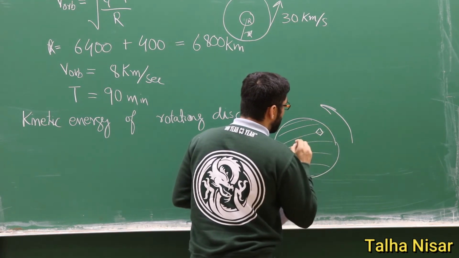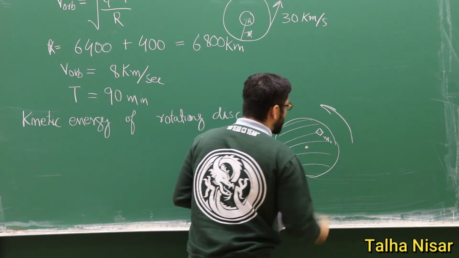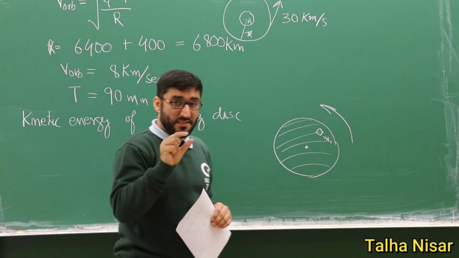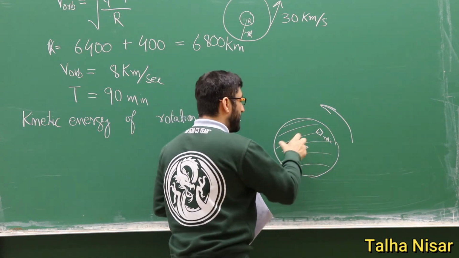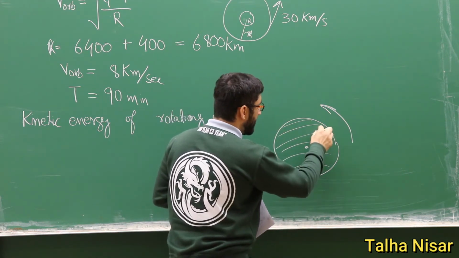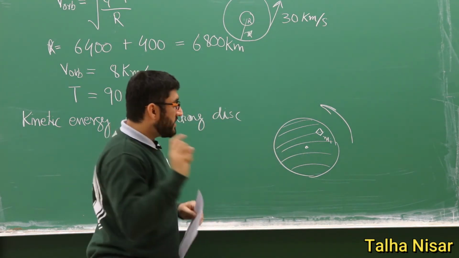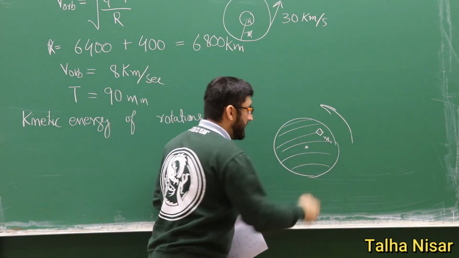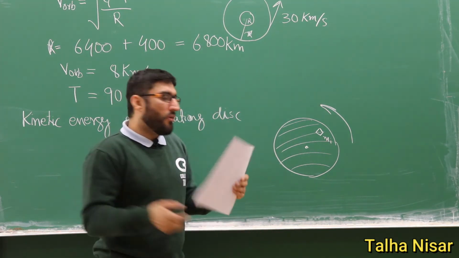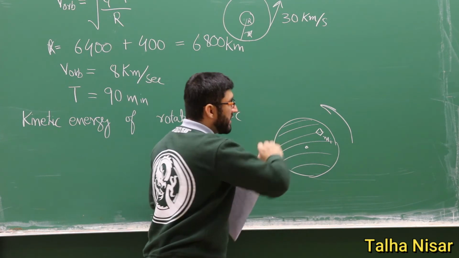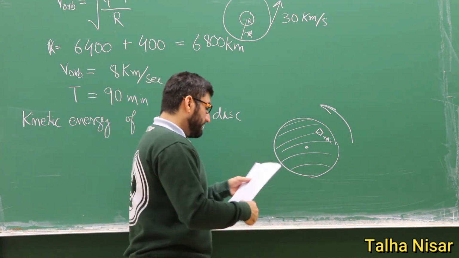This is a small piece, which we call Mi, one small element of the mass. We want to know the kinetic energy of this small mass, and then we add up all the mass elements of the disk to get the kinetic energy of the whole disk.